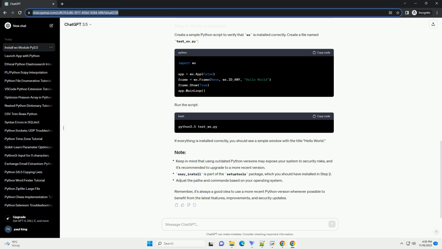Certainly. However, please note that Python 2.5 is quite outdated and no longer supported. It is highly recommended to upgrade to a more recent version of Python for security and compatibility reasons. If you are able to upgrade, I suggest using Python 3.x. Assuming you still need to install the wx module on Python 2.5, here's a step-by-step tutorial.